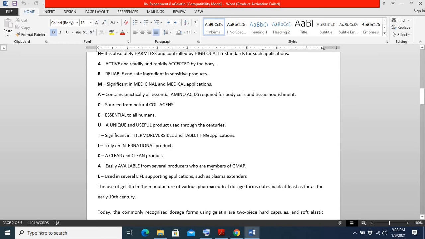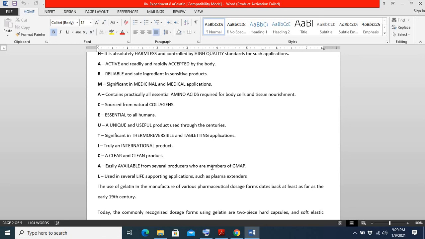Gelatin is also used for the coating of various tablets. And why do we coat tablets? To mask their unpleasant taste and smell.